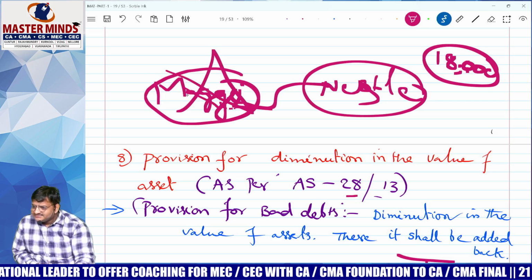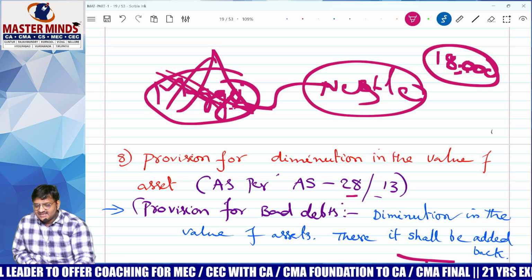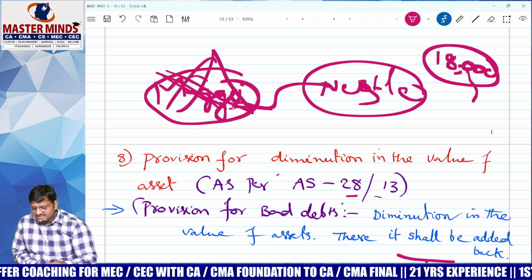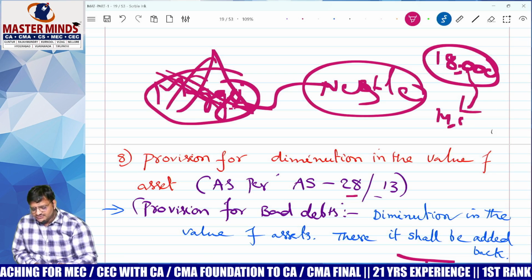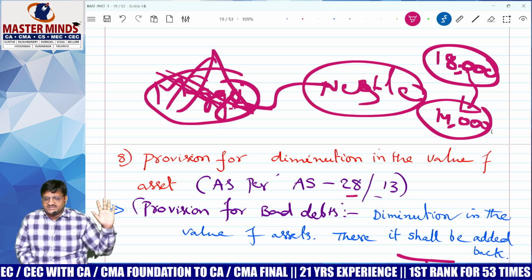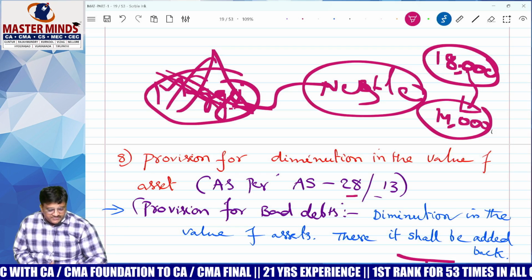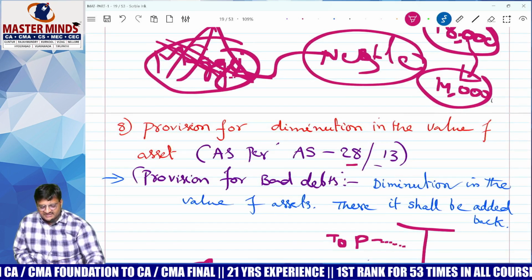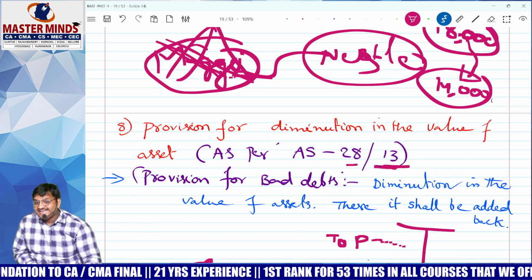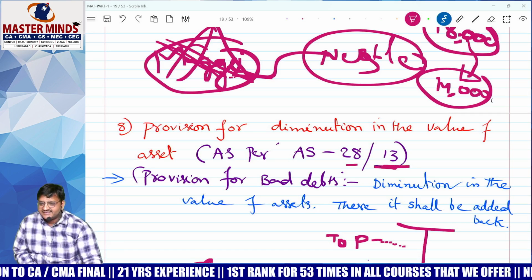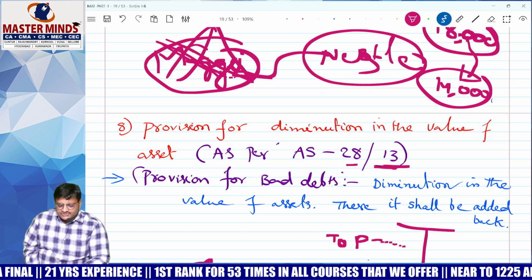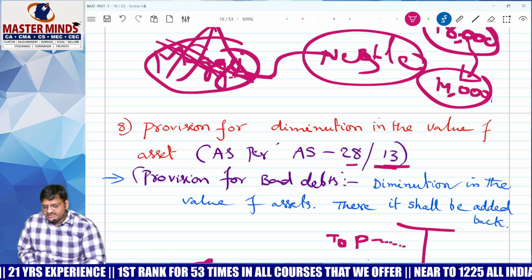Have you remembered? That is the reason they lost business. Automatically, the Nestle share has come down to 14,000. As far as I know, the share has fallen before, but this time it fell permanently. In my investment I lost it. Immediately I want to make the provision for diminishing in value of investment. AS 13. Come again, AS number 13. AS 28, AS 13. What is AS 28?